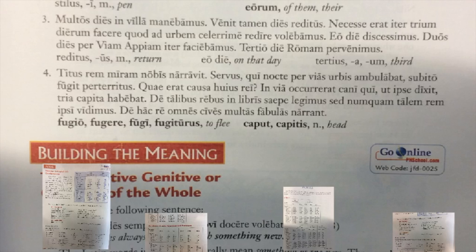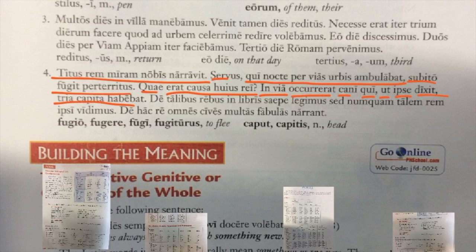And let's go on to number 4. So Titus rem miram nobis narravit, serva qui nocte per vias urbis ambulabat subito fugit perterritus. Quae erat causa huius rei? In via occurrerat canis qui, ut ipse dixit, tria capita habebat. De talibus rebus in libris saepe legimus, sed numquam talem rem ipsi vidimus. De hac re omnes cives multas fabulas narrant. Pretty long, but we'll just take it one sentence at a time.